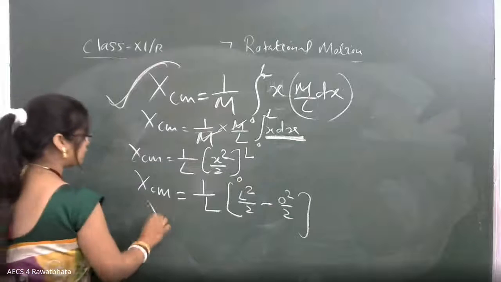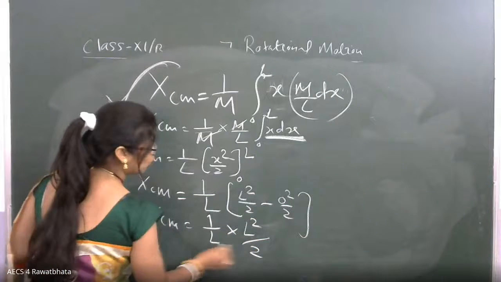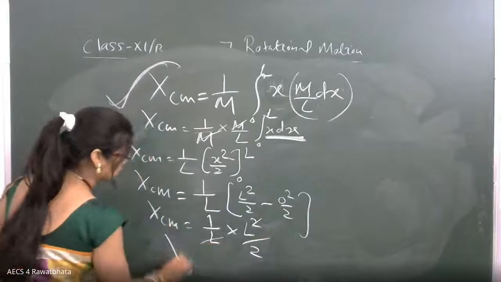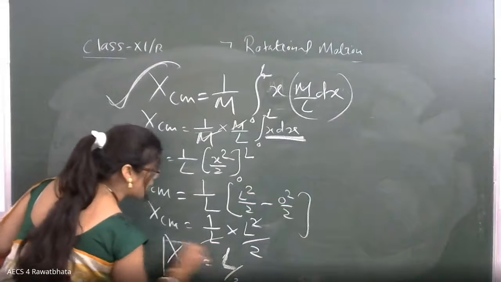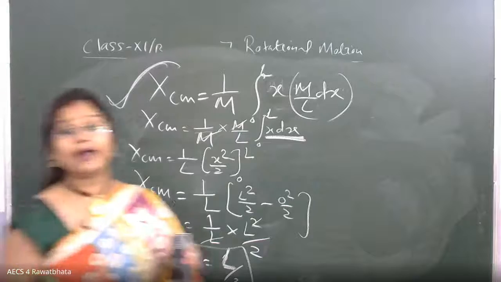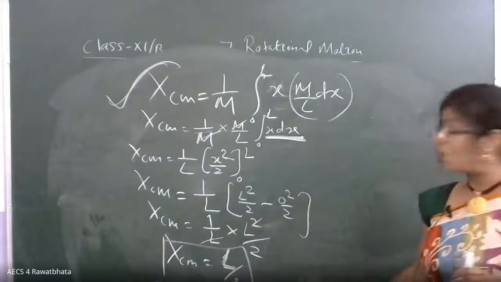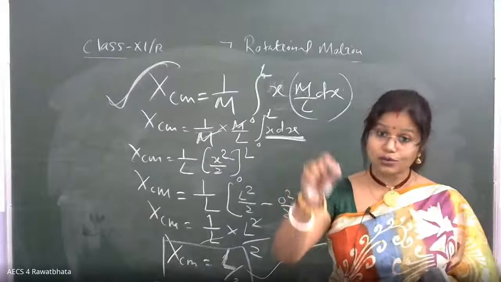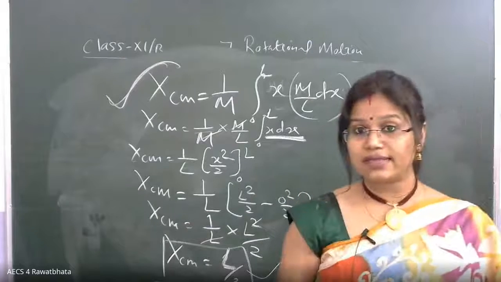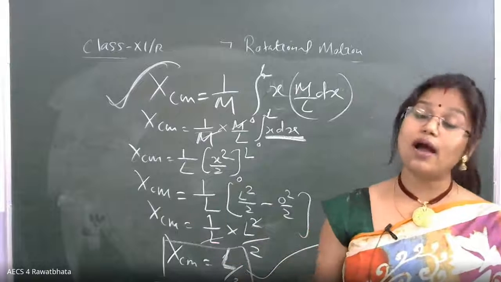Okay, dear Edwin. So here we have xcm is 1 upon L into L square upon 2. So one L cancels. So xcm is L upon 2. Now Tejasvi, L by 2 is what? The question was to prove that the center of mass lies at the midpoint of the rod. The entire length of the rod is L, so L by 2 is the midpoint. At last you write down that, yes, we have seen that the center of mass of the rod is at the midpoint of the rod, dear.